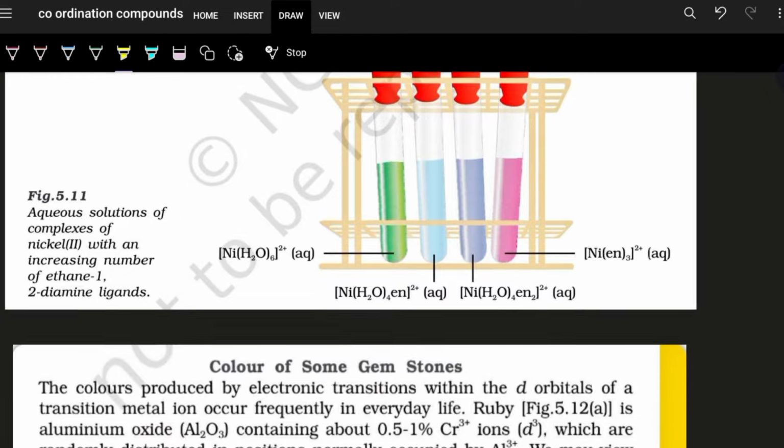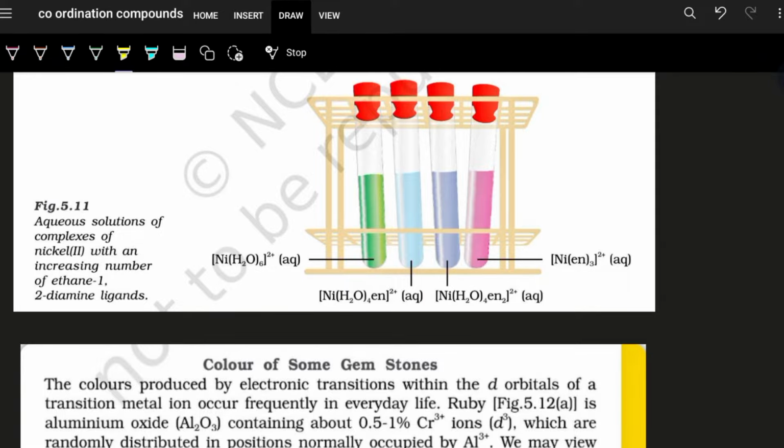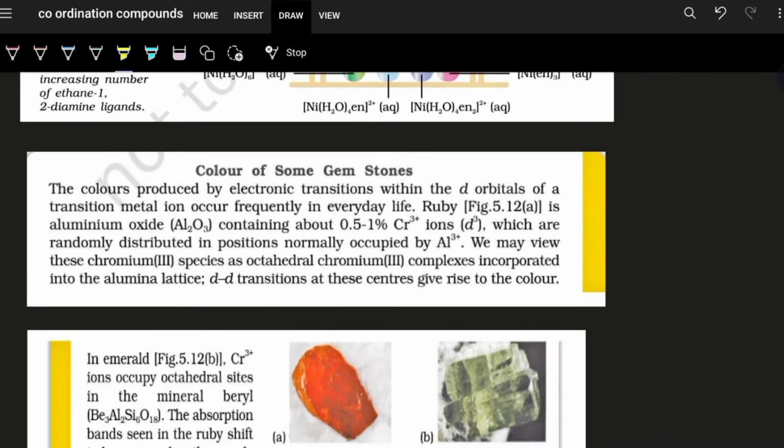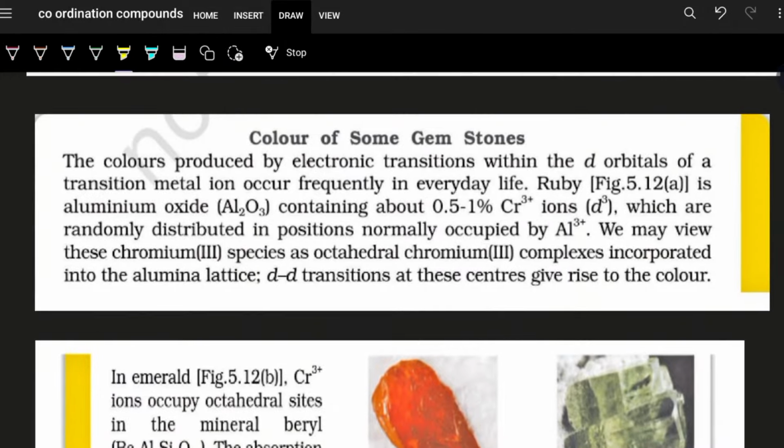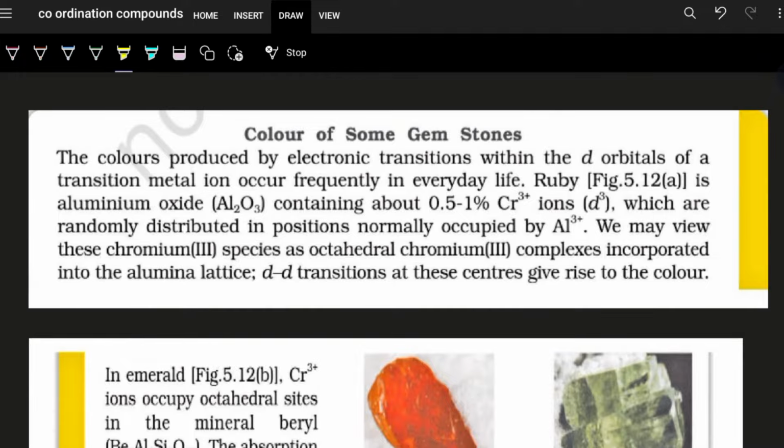So color of coordination compounds depends on the type of ligand. It depends on the electronic configuration of the central metal atom or ion, and the presence of unpaired electrons that can cause d-d transition. Now, we know gems in astrology, like ruby. The color of ruby is very, very vibrant. And ruby is actually aluminium oxide. It contains a small percent of chromium ion which has a d3 configuration, Cr3+.